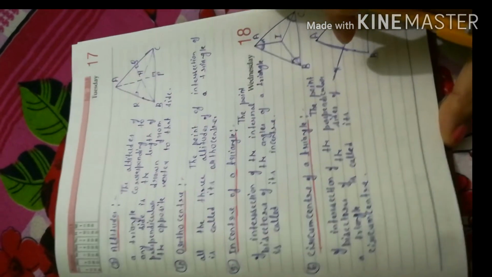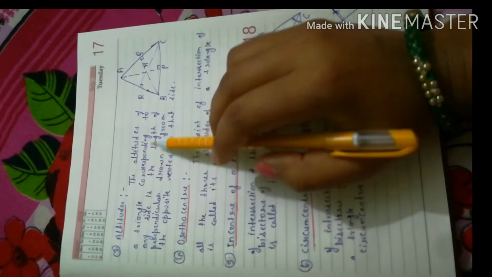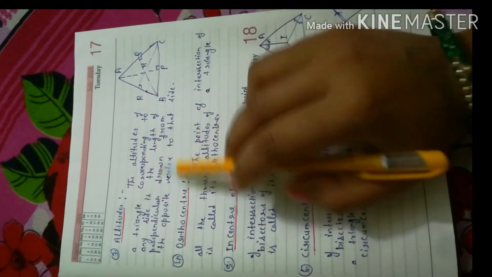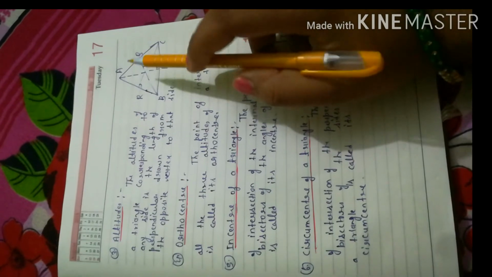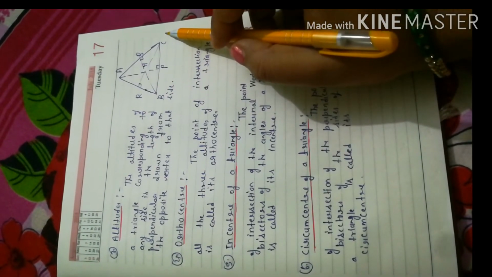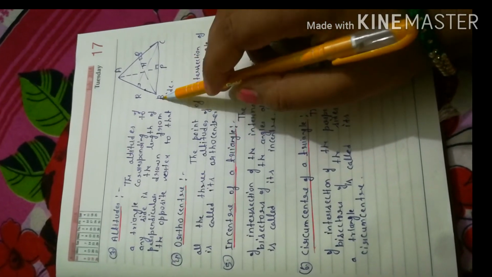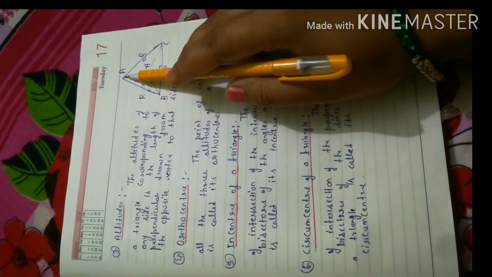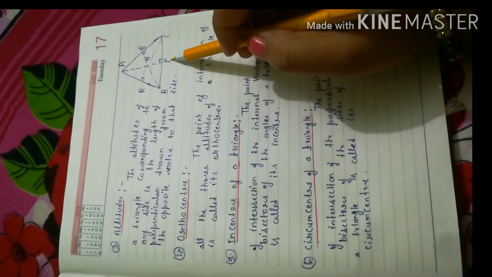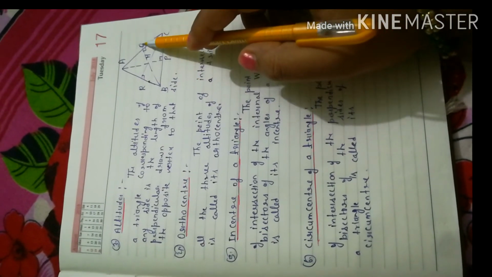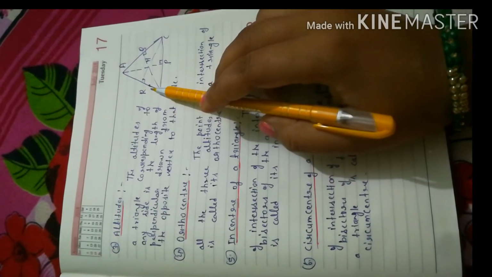Our next topic is altitudes. The altitude of a triangle corresponding to any side is the length of the perpendicular drawn from the opposite vertex to that side. Here you can see ABC is a triangle and AP is the perpendicular drawn from the vertex A to the opposite side BC. So AP will be the altitude. Similarly, BQ is also an altitude, CR is also an altitude.